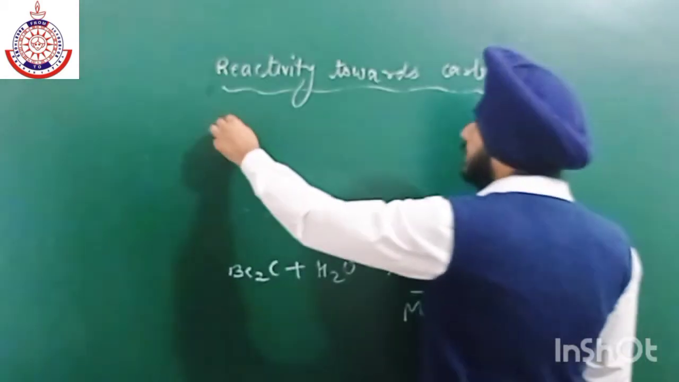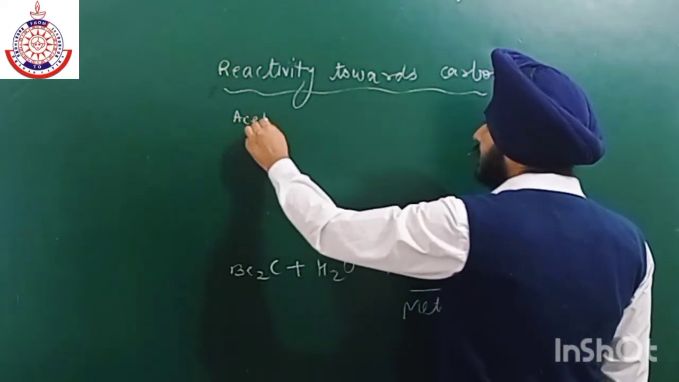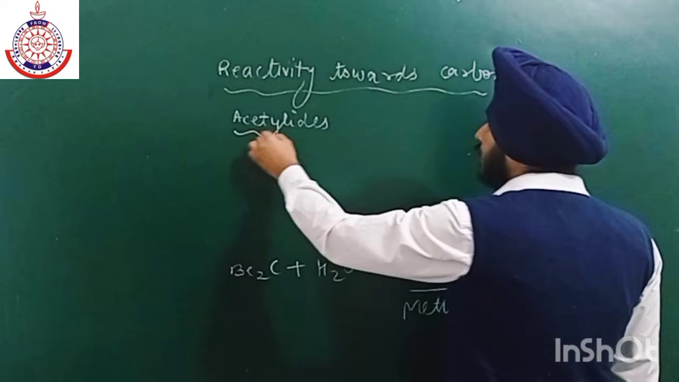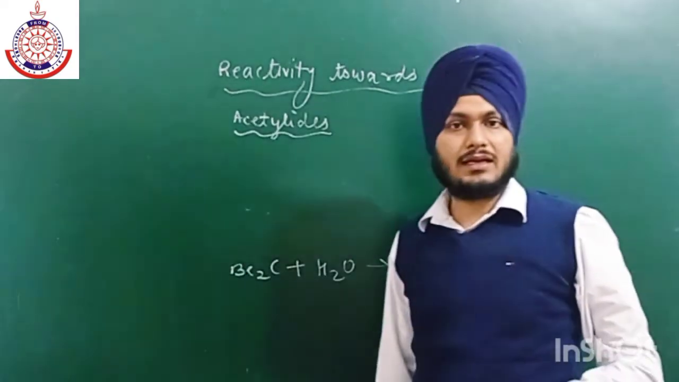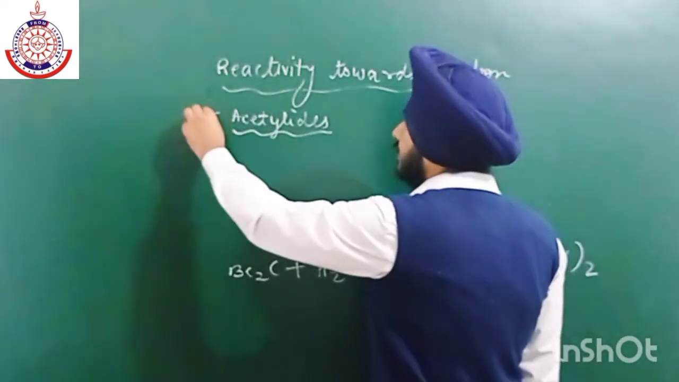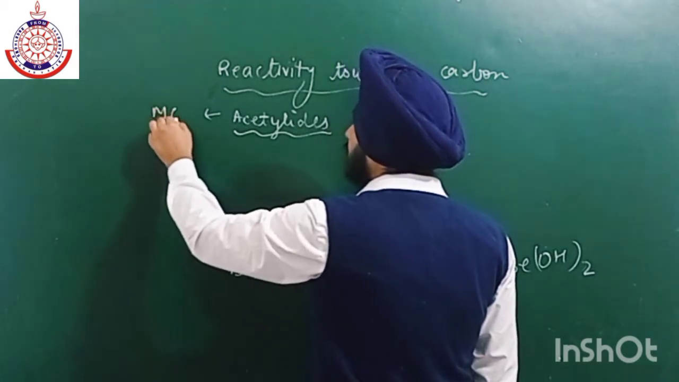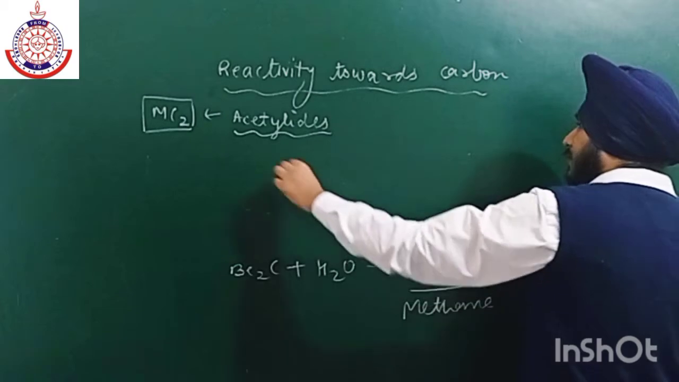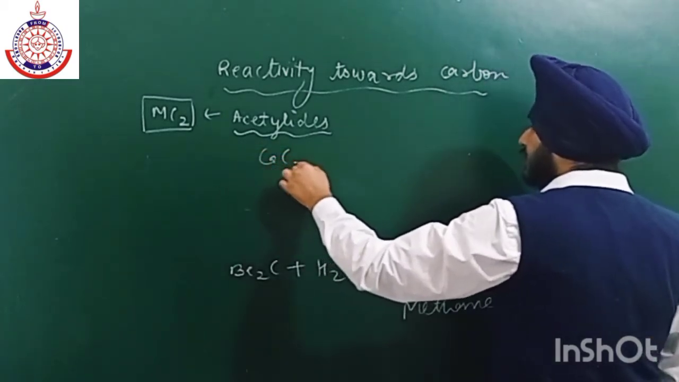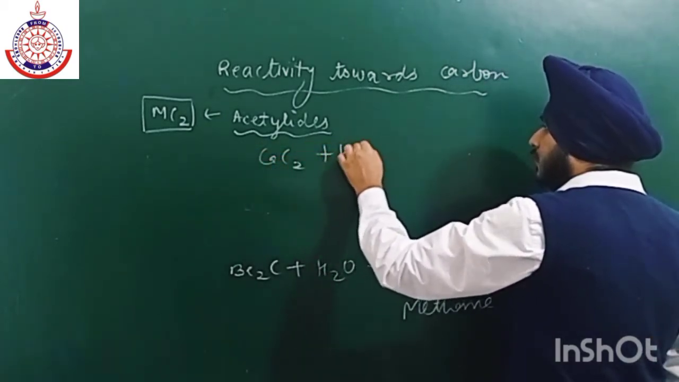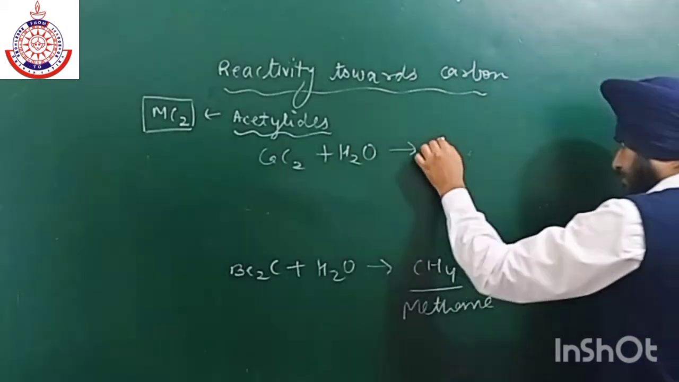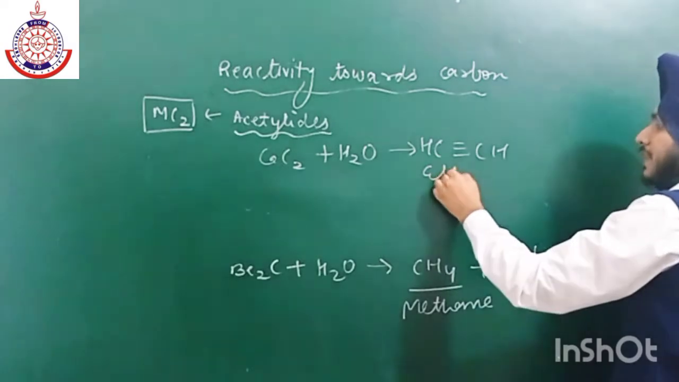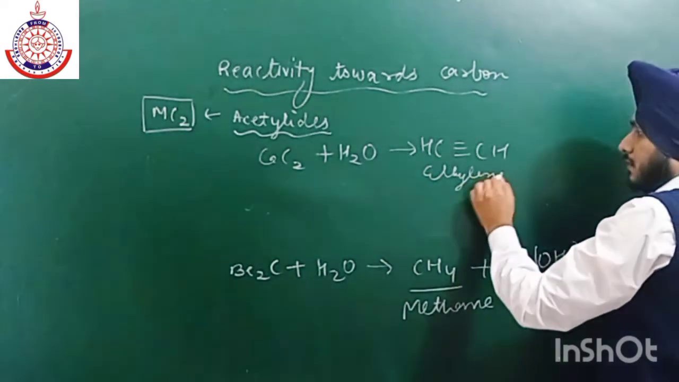acetylides, because upon hydrolysis they give acetylene. And the general formula of those carbides is MC2. For example, CaC2 on reaction with water gives CH triple bond CH, that is ethine or acetylene.